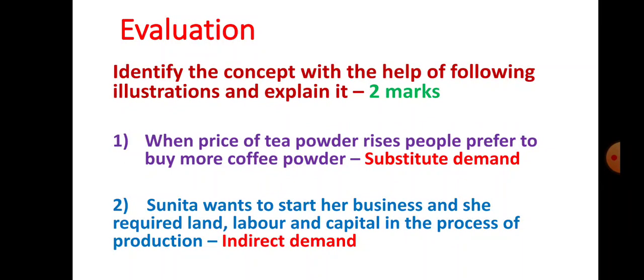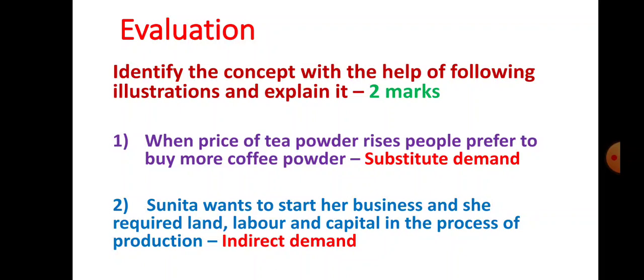Now let us see the evaluation part. Here one question is given. This is a 2 marks question in your theory paper. What is the headline of this question? Identify the concept with the help of the following illustration and explain it. You have to identify the concept. For identifying the concept 1 mark is there, and for explanation of the concept 1 mark is there. So total 2 marks for each correct answer.